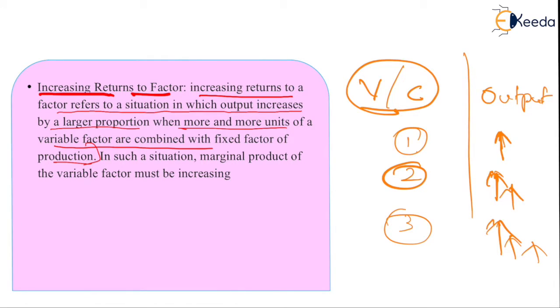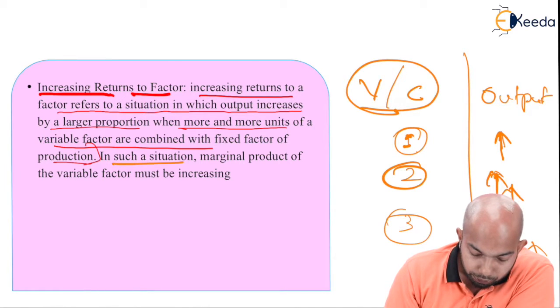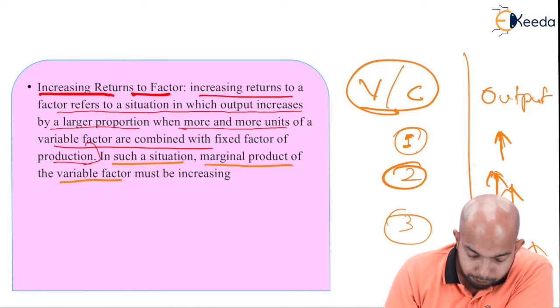Now, with all these things, you understand that the more you use the combination of variable and constant factors of input, the output is increasing in a larger proportion. So if you're using one, it is going at a nominal rate. If you're using one more of that combination, it is substantially increasing the output here. Then in that case, you can absolutely go ahead and produce more of such goods. In such a situation, the marginal product of the variable factor must be increasing.